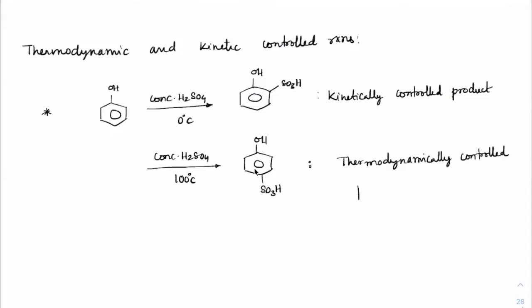What do you mean by thermodynamically? It means it is more stable. So if you compare the stability, the para is going to be more stable compared to the ortho. This you just have to memorize. Do not put too much detail into it. And if you heat this again at around 100 degrees, the kinetically controlled product will again convert into the thermodynamically controlled product.